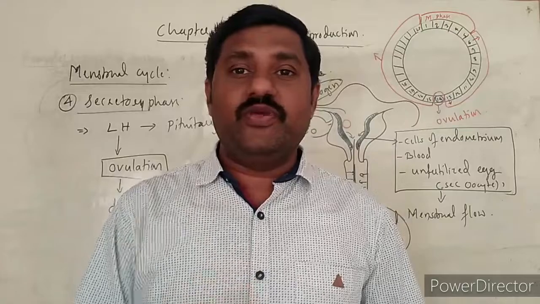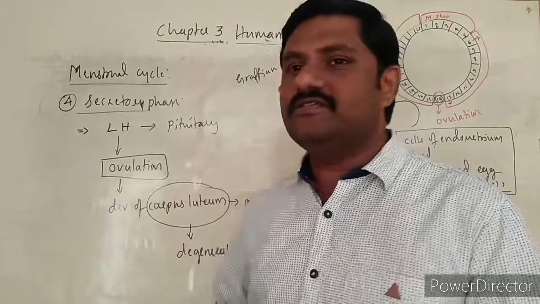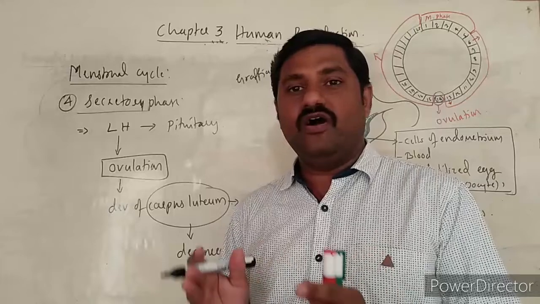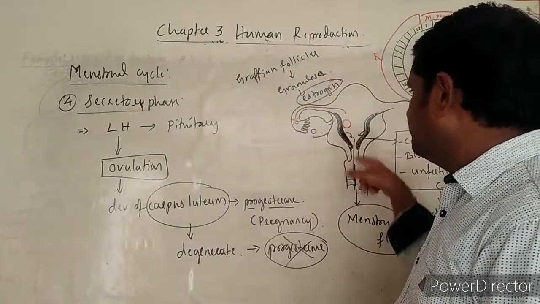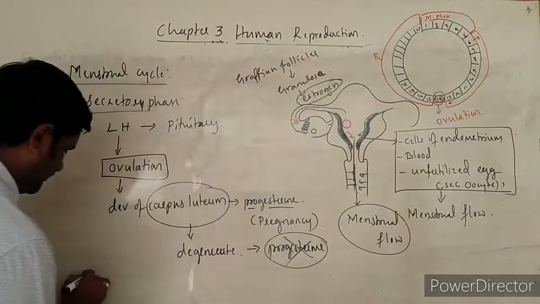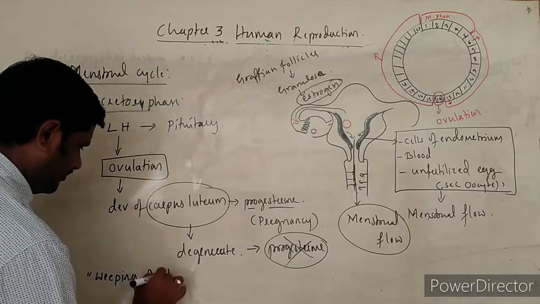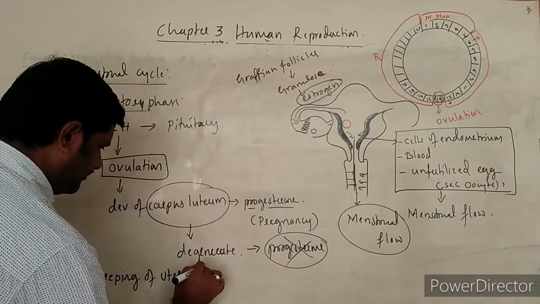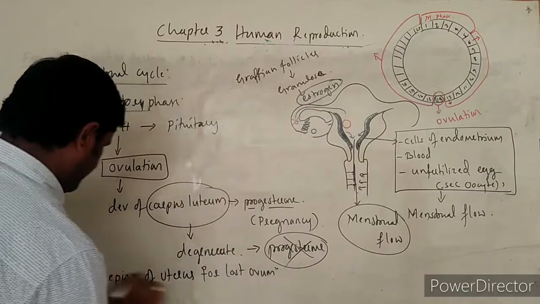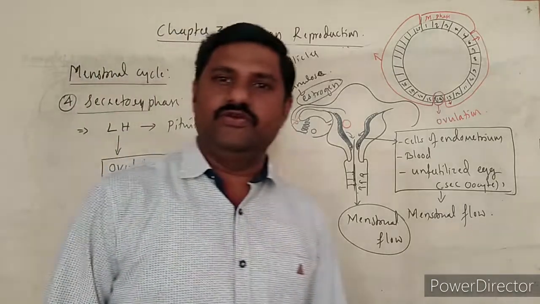So one more point to be noted over here: how is this secretory phase described? It is described as the weeping of the uterus for a lost ovum. This is about the luteal phase.